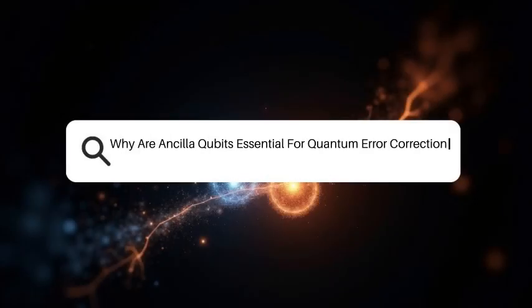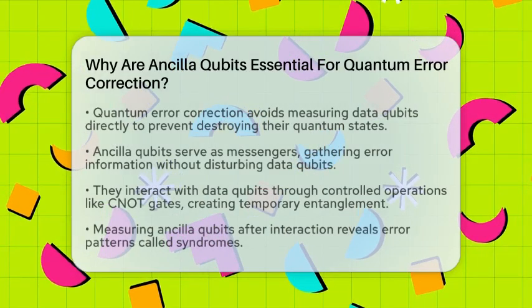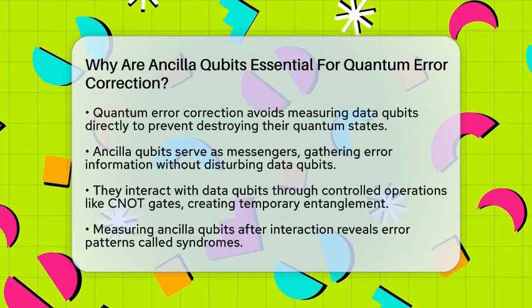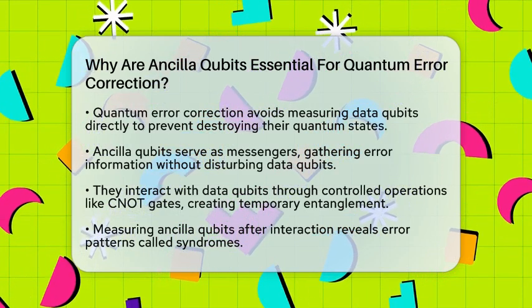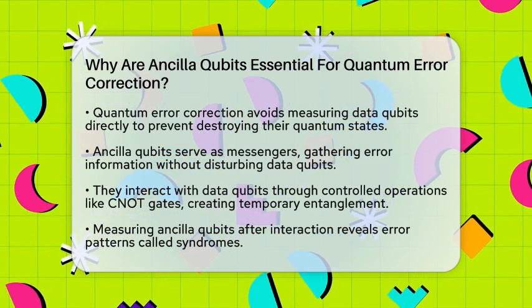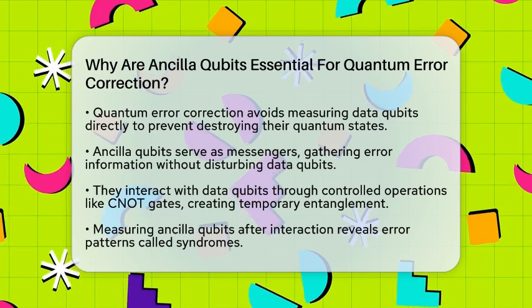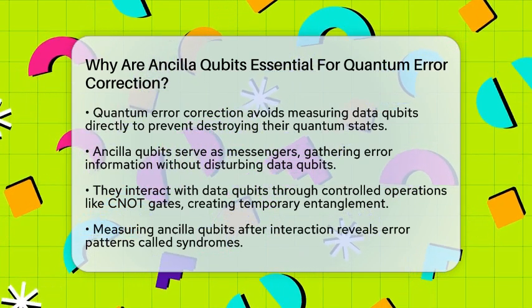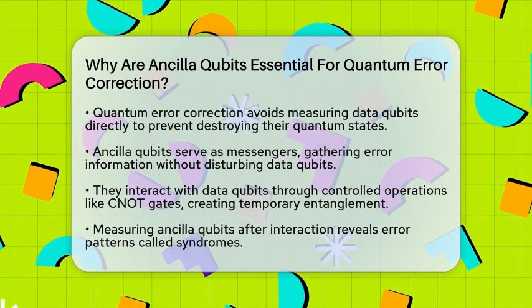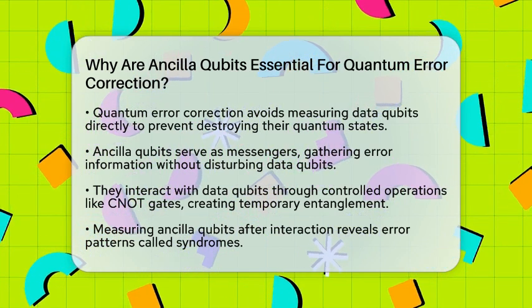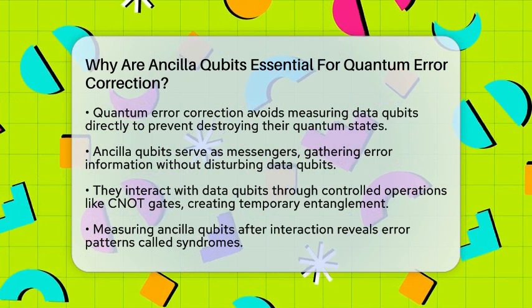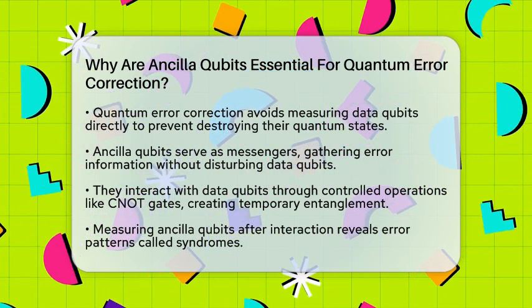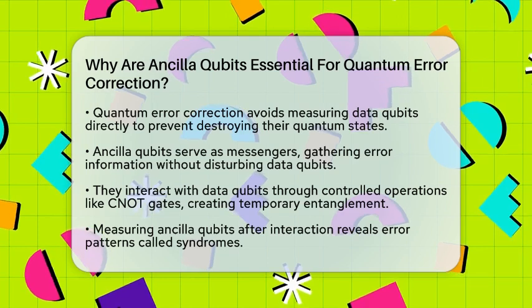Why are Ancilla qubits essential for quantum error correction? Imagine trying to fix a delicate piece of art without touching it directly. That's similar to what happens in quantum computers when we try to detect errors in quantum information. Instead of measuring the main data qubits directly, which would ruin their quantum state, we use extra qubits called Ancilla qubits. These Ancilla qubits act like messengers, gathering error information without disturbing the fragile data.